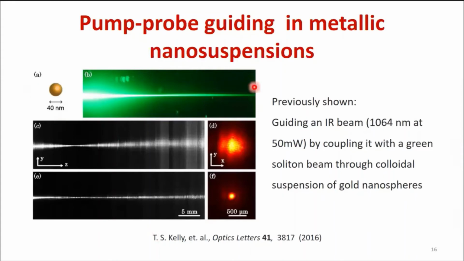They create a waveguide with a green laser beam in metallic suspensions with gold nanospheres, and then they shine a near-infrared laser beam at low power, and by itself it diffracts, but when it's coupled to these green waveguides, it propagates through, and we see this guiding at low power.